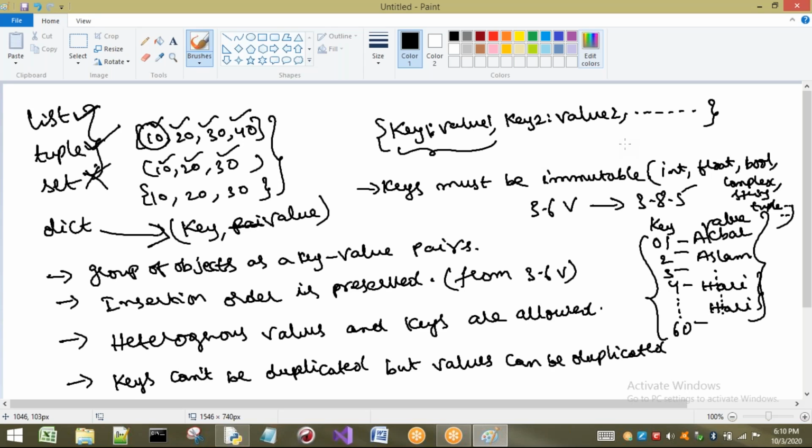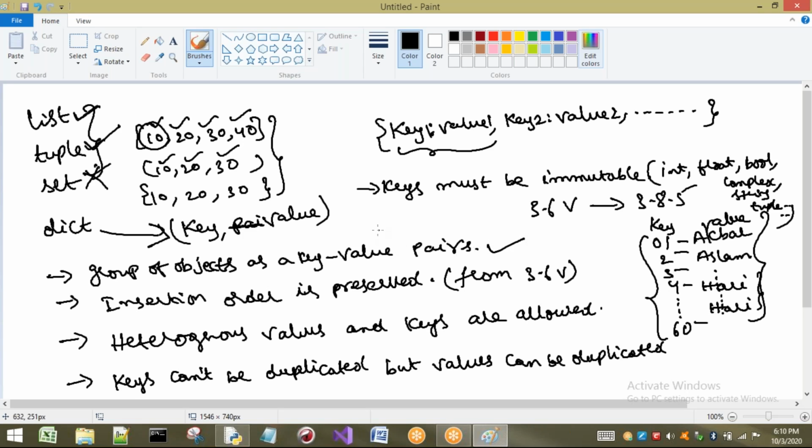Okay, let us see once again the properties of our dictionary. The first point is, when we have to use this: if you want to store a group of objects as key value pairs, for example roll number and name, in some data structure, then we have to come to the concept of dictionary, where you have key value pairs.